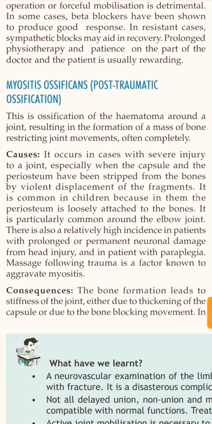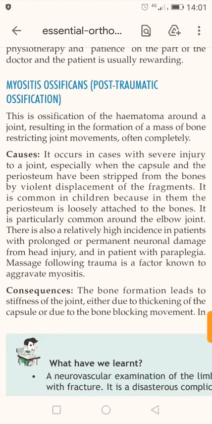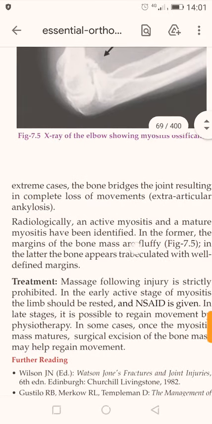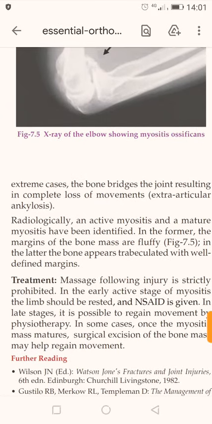Consequence: the bone formation leads to stiffness of the joint, either due to thickening of the capsule or due to the bone blocking movement. It causes stiffness of the joint, thickening and blocking of movement. In an extreme case, the bone bridges the joint, resulting in complete loss of movement.